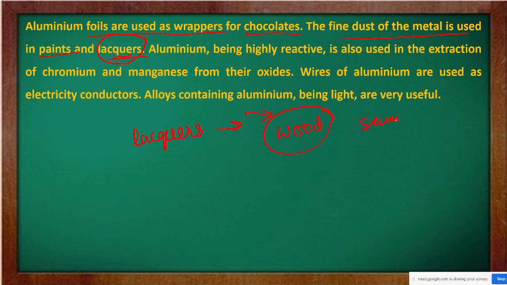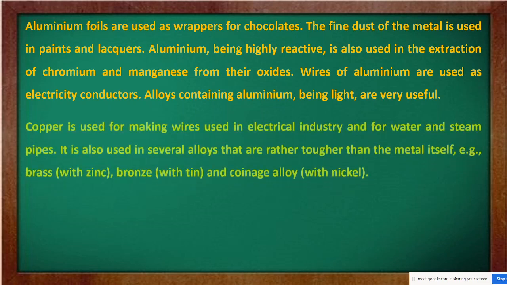If you have heard the word सनमाइका, then सनमाइका की तरह होता है जो उस wood को ऊपर से एक hard layer दे देता है. That is known as your lacquer. So this aluminium is used in your lacquers. Then finally wrappers of chocolates. These all things are known to you.